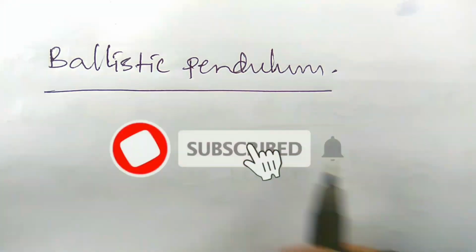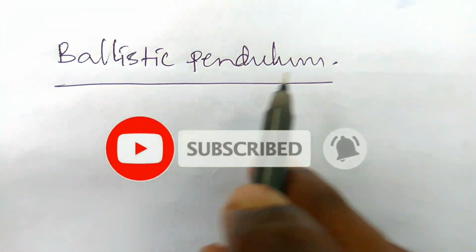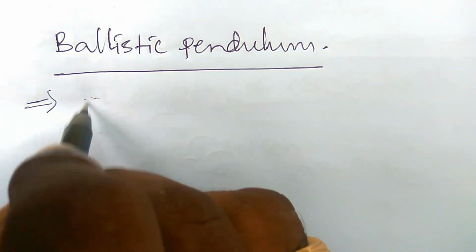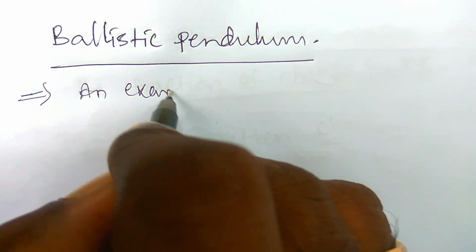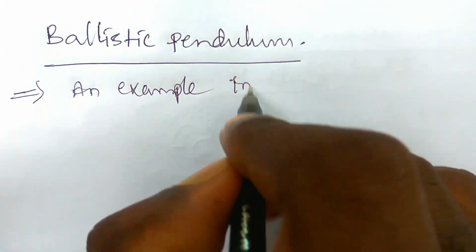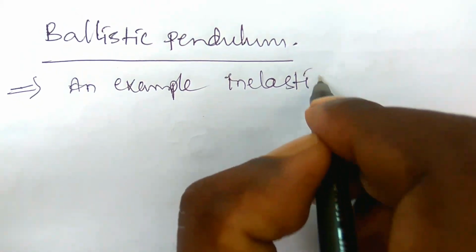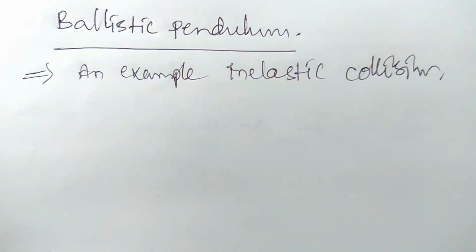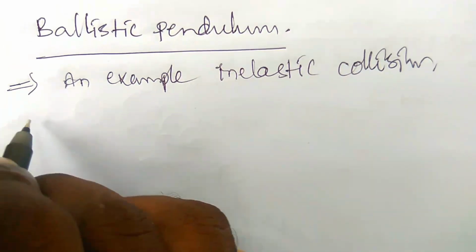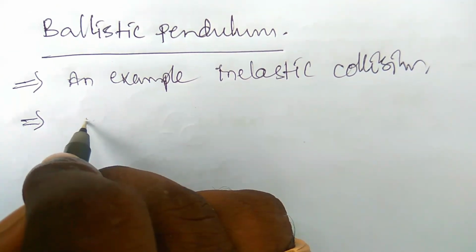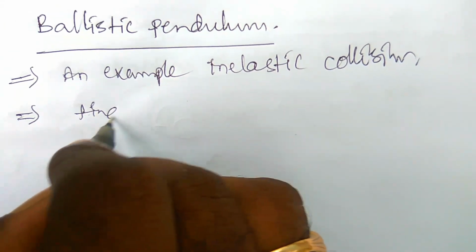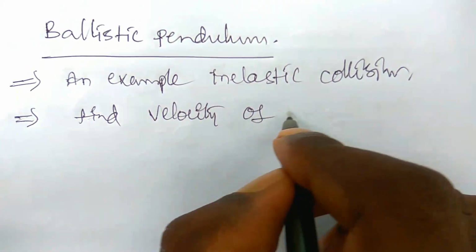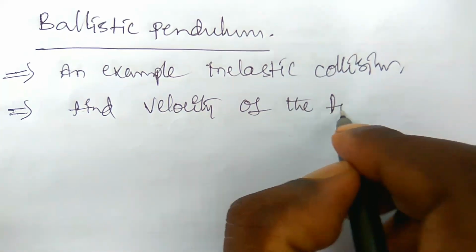Let us see about the ballistic pendulum. So what is a ballistic pendulum? A ballistic pendulum is an example of inelastic collision, right? This ballistic pendulum is used to find the velocity of the fired bullet.